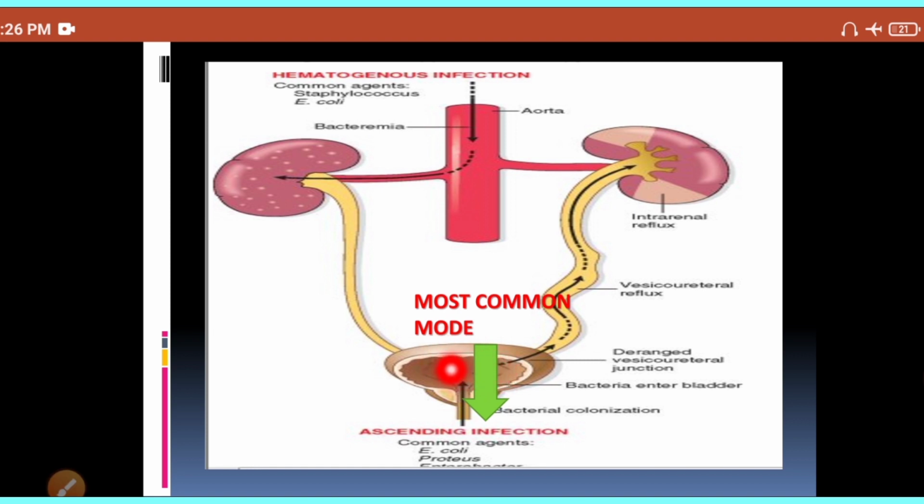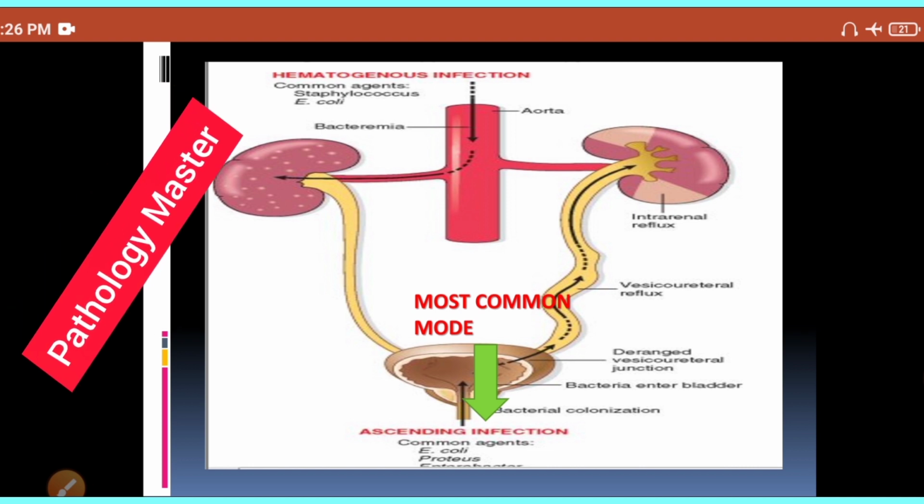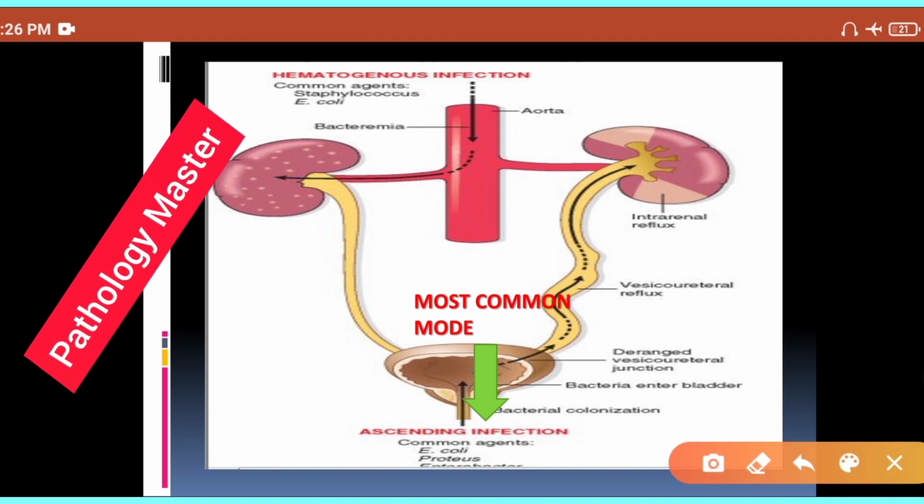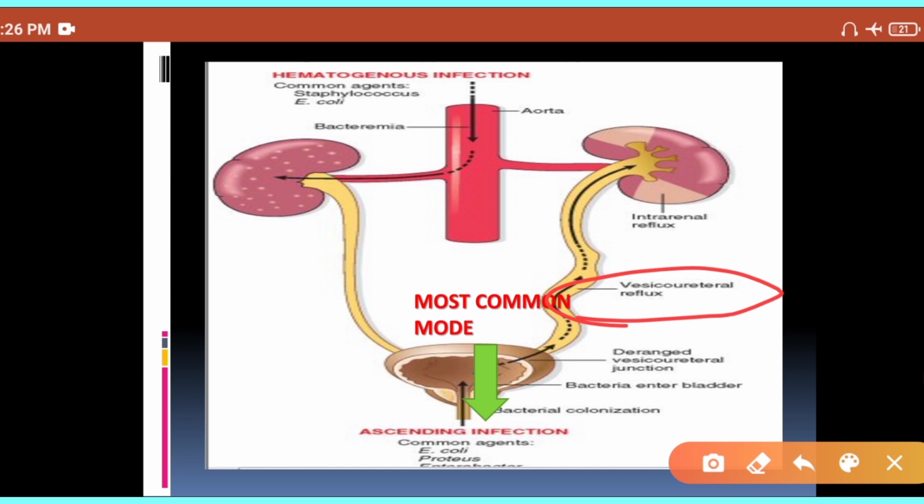Suppose this is a pathogen, then it will reach up to the bladder. Alright, you have the urinary tract infection, so it will reach the bladder, and from the bladder through the ureter it will reach your kidney and cause pyelonephritis. You have more chance of developing pyelonephritis if you have associated vesicoureteric reflux. That is the common predisposing factor for development of pyelonephritis by the ascending route. So this is the most common mode. You have to remember that it's the most common mode for pyelonephritis.